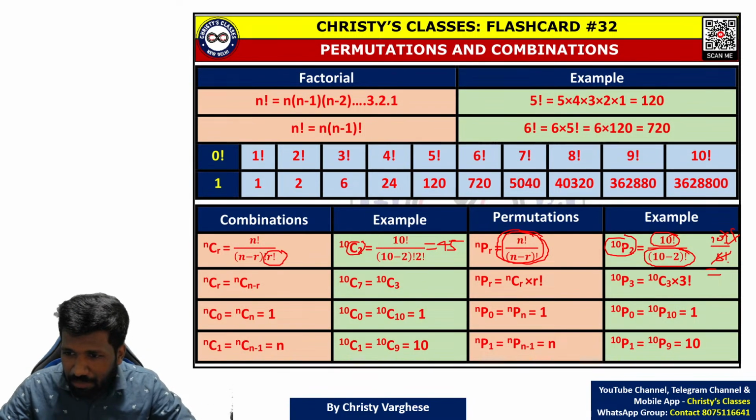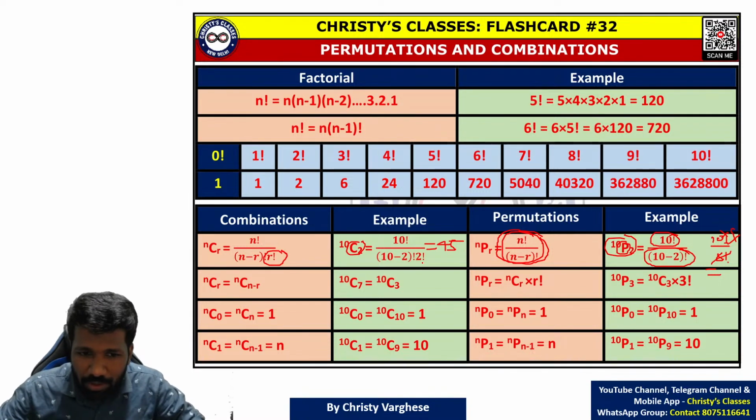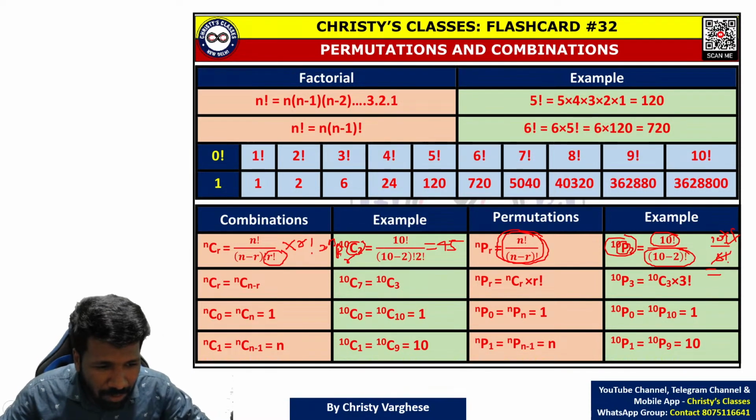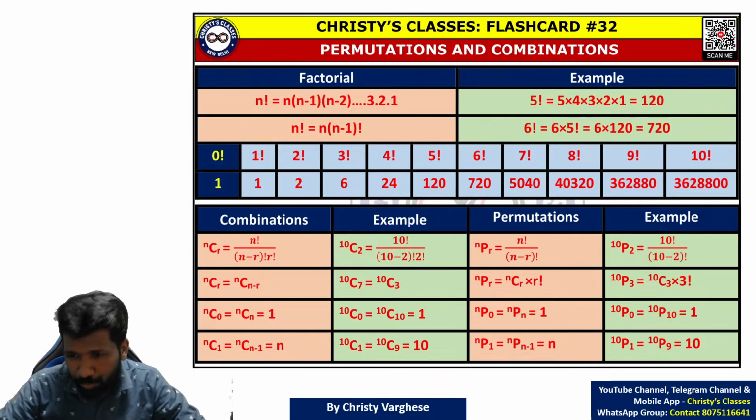When C is replaced by P, you get 2 into 2. It is not always into 2, I will come to that. If you want, you can represent it: if you multiply this by r factorial, you will get nPr. nCr into r factorial is nPr. But that also is not needed if you follow what I am going to tell you now.